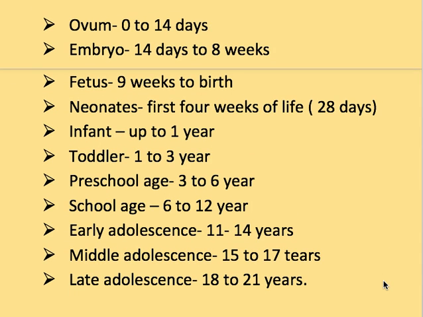Once again, ovum 0 to 14 days, embryo 14 days to 8 weeks, fetus 9 weeks to birth, neonates first 4 weeks of life, that means 28 days, infant up to 1 year, toddler 1 to 3 years, preschool age is 3 to 6 years, school age is 6 to 12 years, early adolescence is 11 to 14 years, middle adolescence is 15 to 17 years, late adolescence is 18 to 21 years. These are the stages of growth and development.